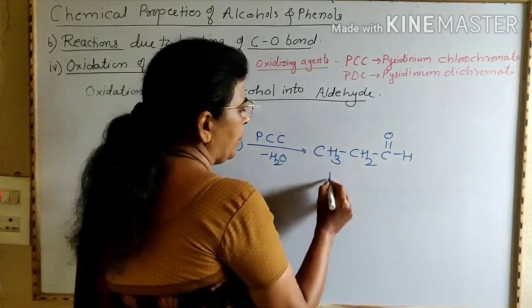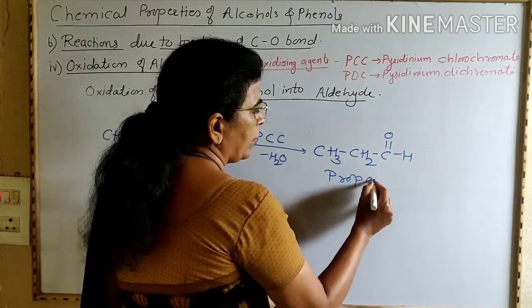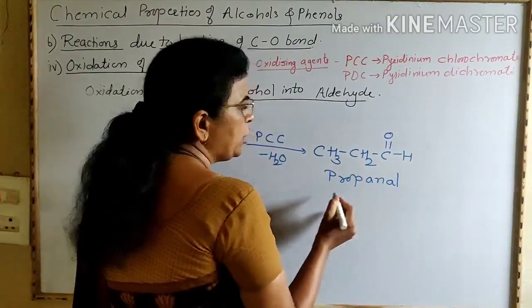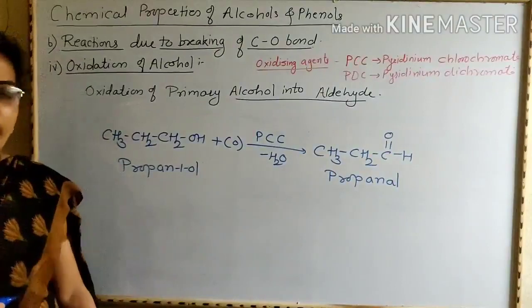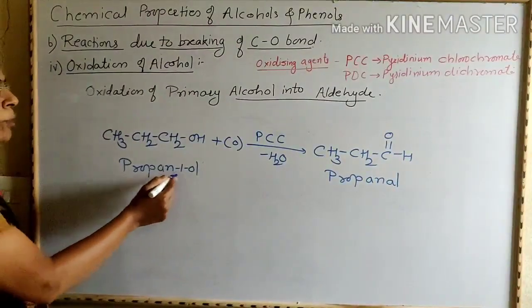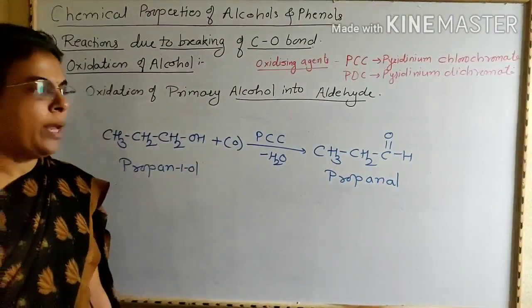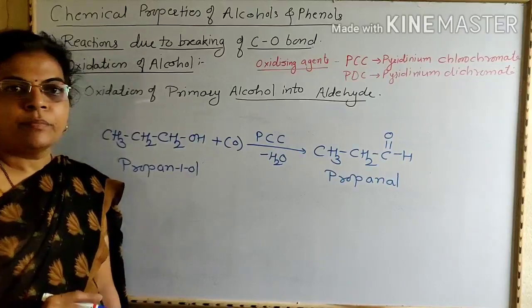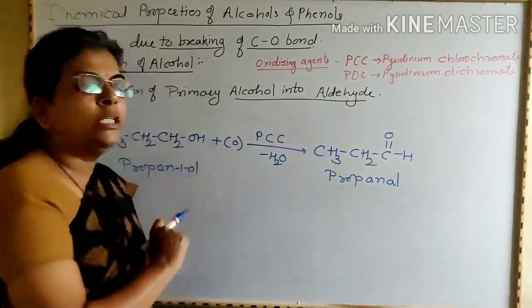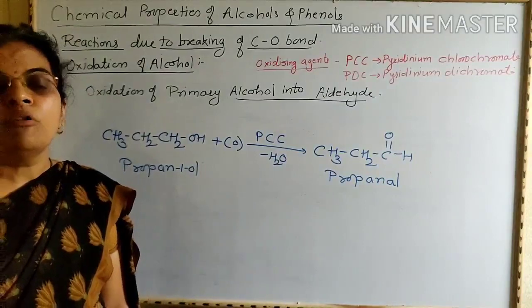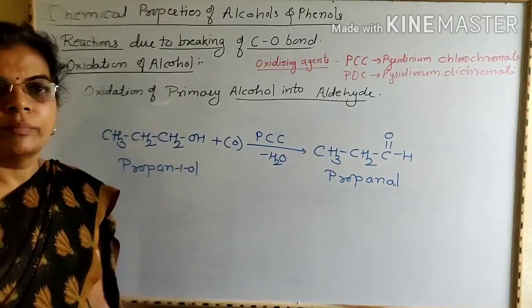This is propanal or propionaldehyde. That is, propan-1-ol is converted into propanal, that is aldehyde. This propanal in presence of this catalyst does not undergo further oxidation.